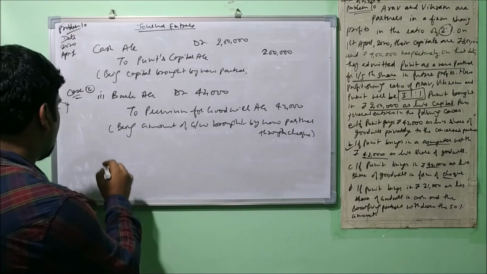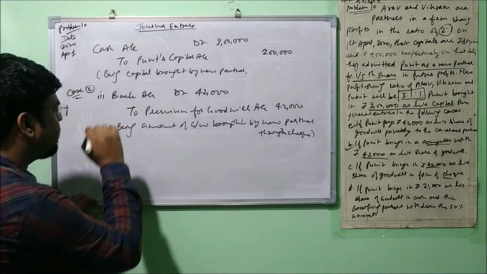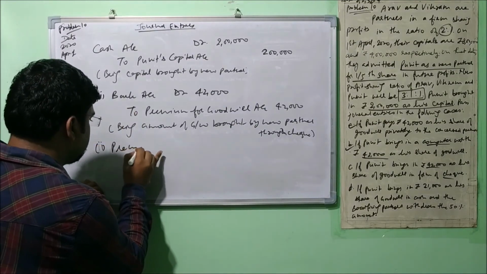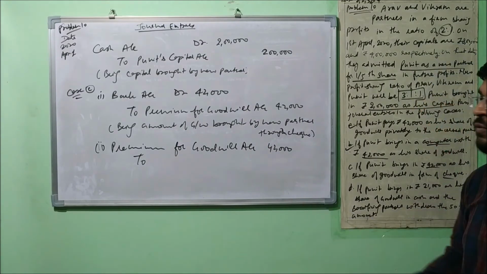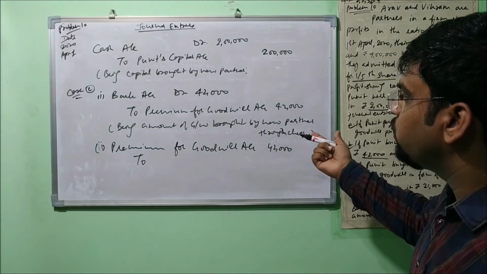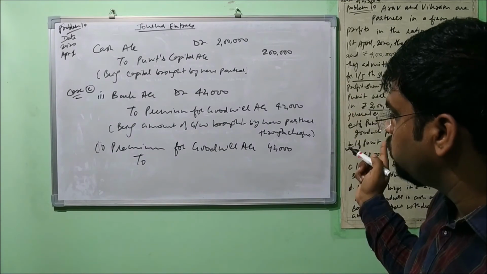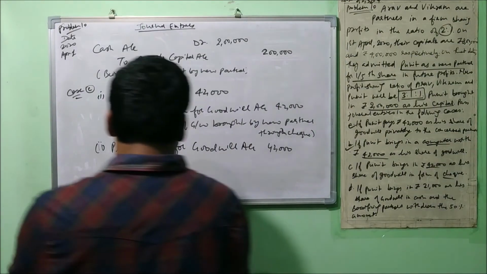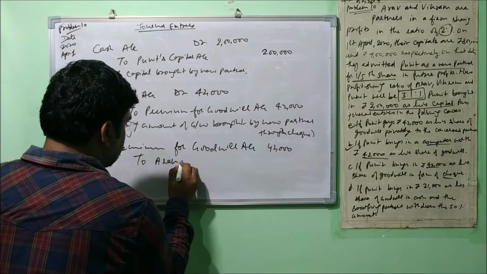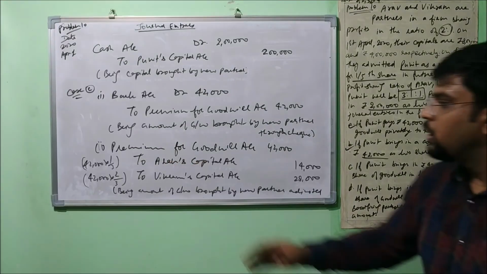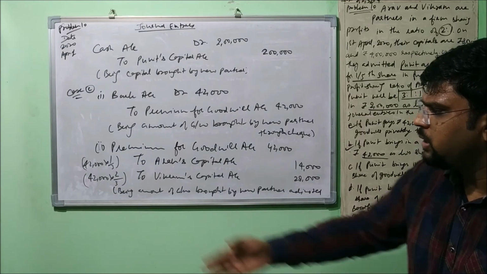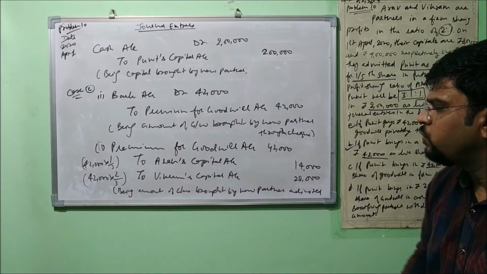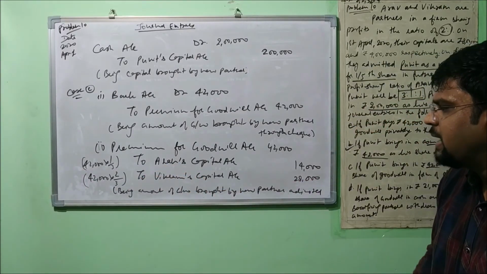Now, let's move on. Second entry will be there. Premium for goodwill account debit 42,000 to the sacrificing partners. So we'll have to calculate. Already we have calculated in that case. It was 2:3. So this 42,000 will be divided in the same ratio. The same entry will be there. Premium for goodwill debit to RS capital, to Vikram's capital. It has been divided, being amount of goodwill brought by new partner adjusted.